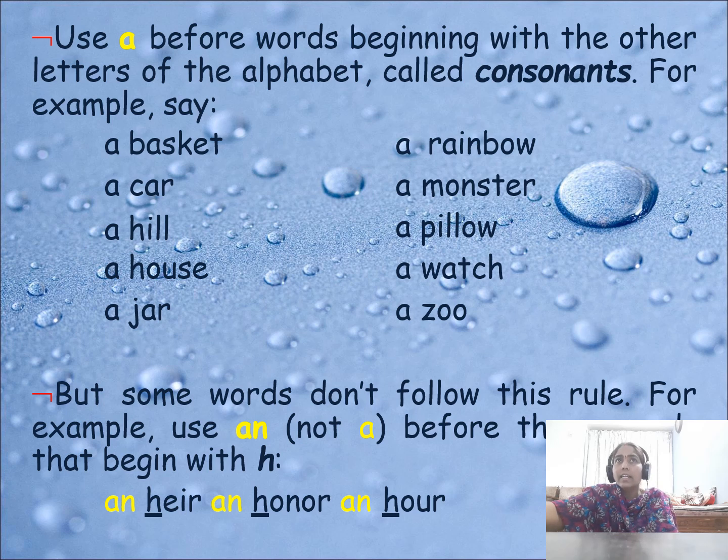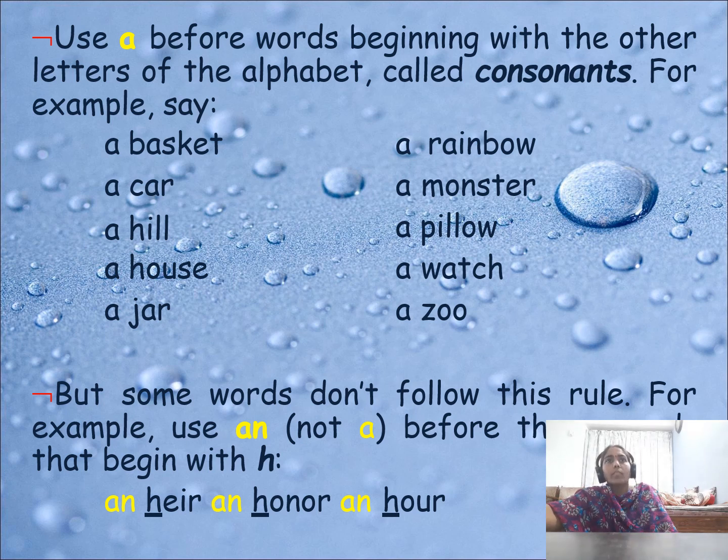House, not ouse. If I pronounced it as ouse, I would have to keep an. But since I pronounce the h sound, it is a house, a rainbow. See the sounds.